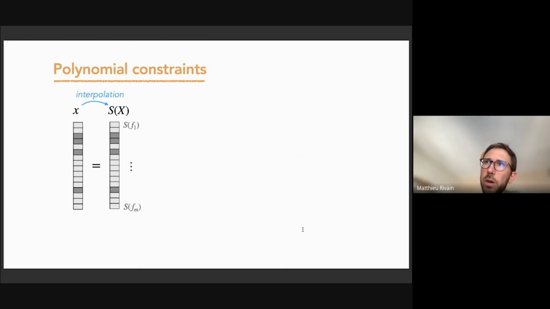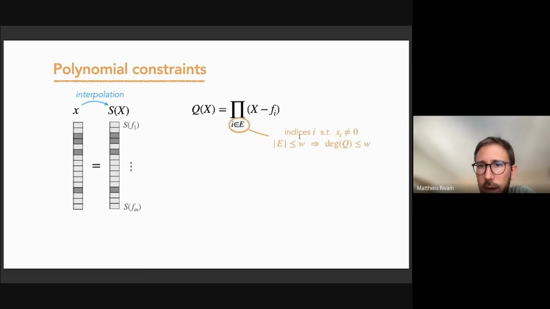Okay, so to verify an SD solution, we will define some polynomial constraints. We'll first interpolate the vector x. Remember that x has only a few non-zero coordinates, w of them. Here the non-zero coordinates are represented by the dark gray, and the others are zero coordinates. So we interpolate the polynomial S. Then we define a polynomial Q, which is the product of (X minus f_i) for i belonging to a set E, and this set is defined as the indices such that x_i is different from 0.